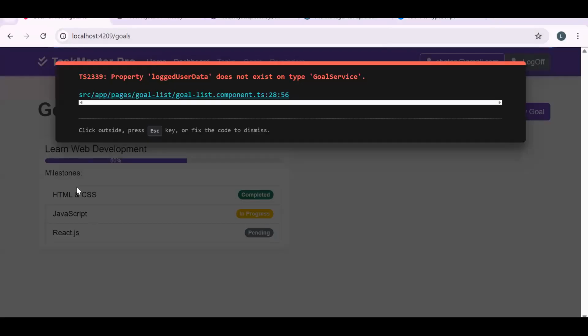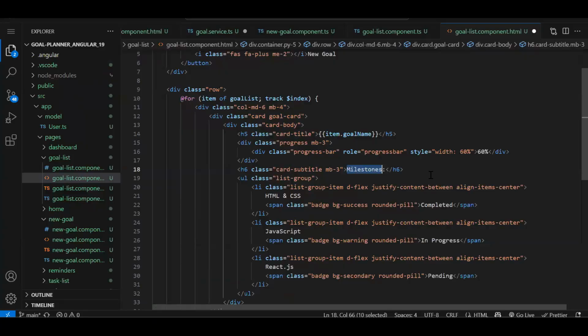Like this was my goal, these are the milestones and which are completed. Now, because I need to modify my API, I will do that later, but for now we will just integrate the data whatever we have. So instead of milestone, I'm just hiding this for now because we don't have milestone in the API. What things do we have?